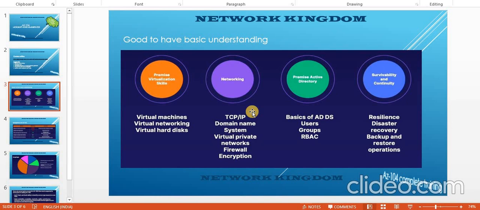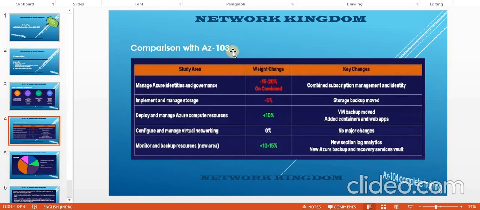Okay, so if you have gone through AZ900, you must have seen that AZ900 covered only the theoretical part, only concepts. Okay, but in AZ104 we will be covering 90% practical things and 10% theory. Okay, let's move to the next slide. So basically in this slide we are covering the comparison with AZ103.